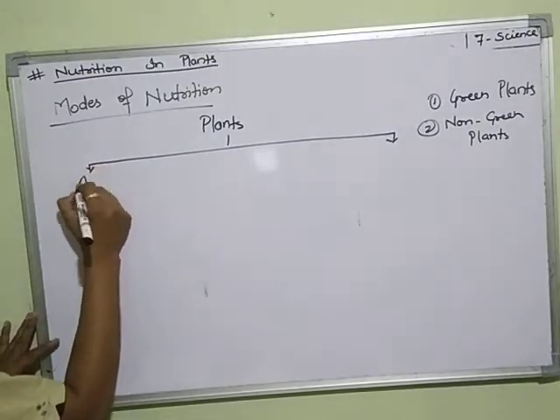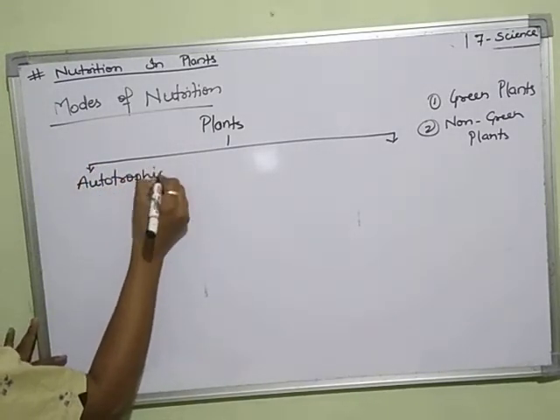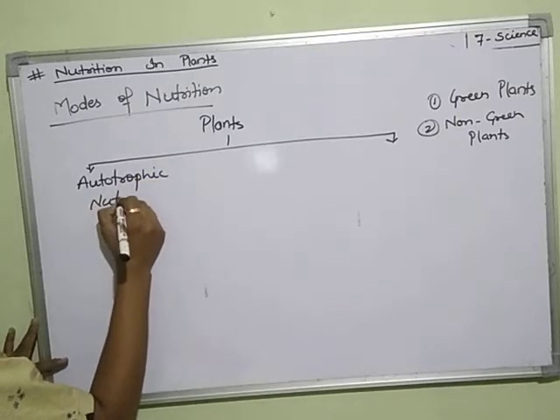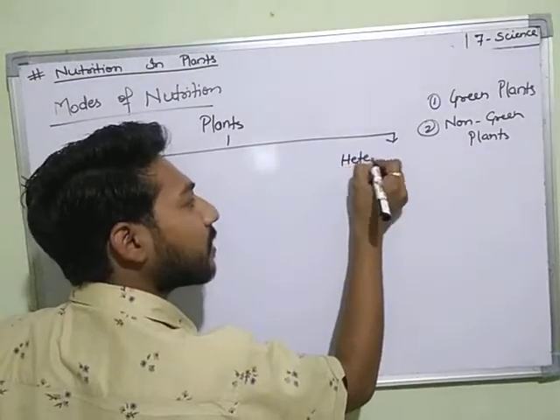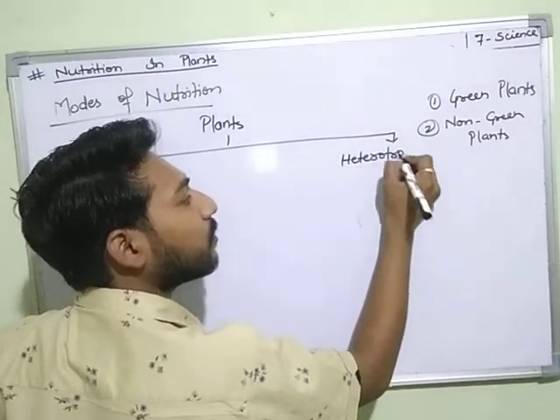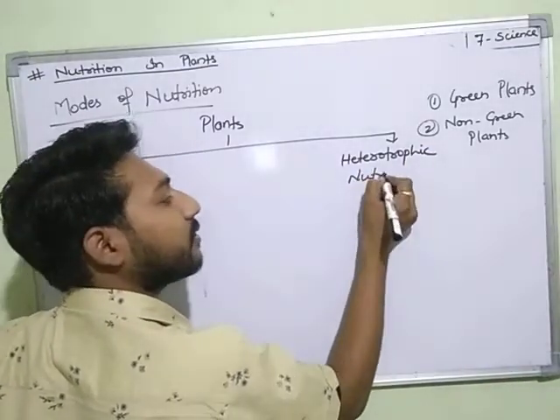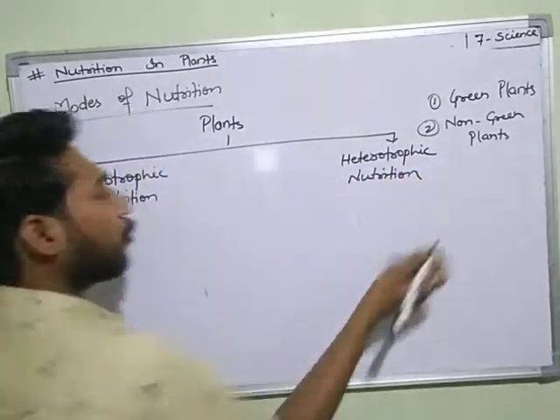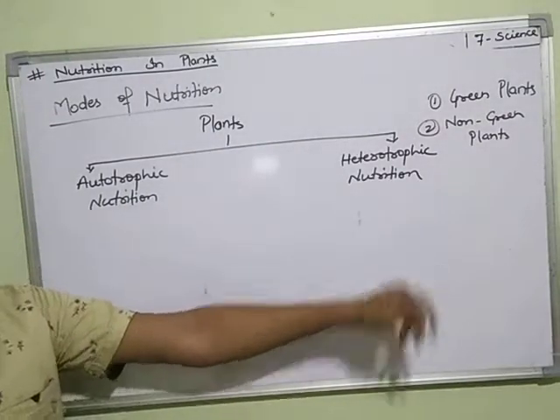The first one is autotrophic nutrition, and the second one is heterotrophic nutrition. So what is autotrophic nutrition? What is heterotrophic nutrition?